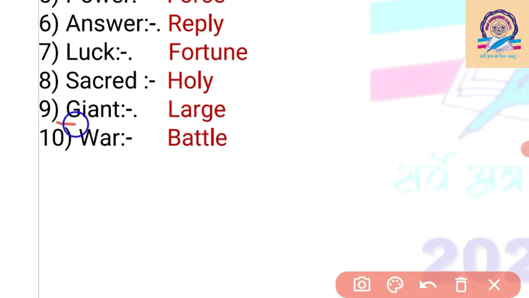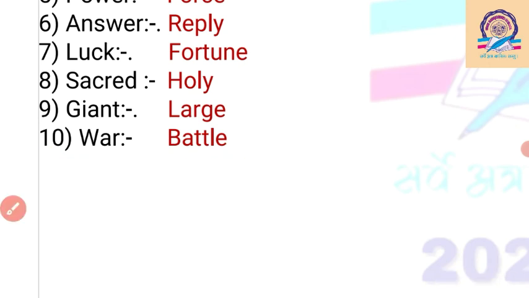Then giant, we can say that it is large. It is a giant tree. It is a large tree. We can also say huge tree here. Then war. War means battle. We can use any one out of two words. It means war or battle here.